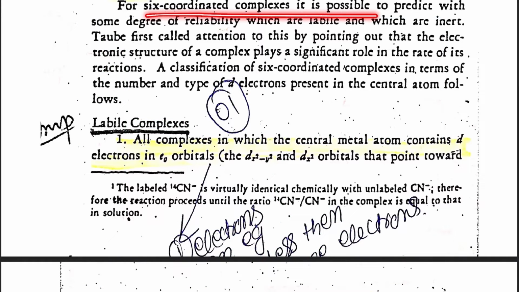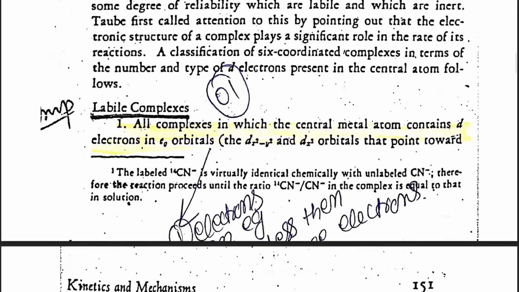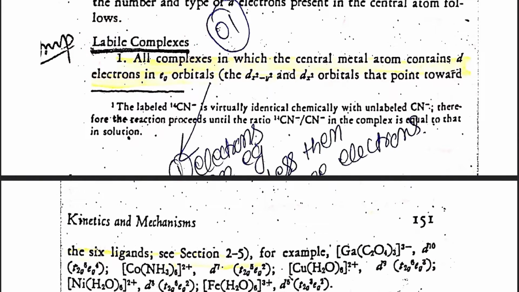Now for 6-coordinated coordination complexes, we can predict some order or degree of reliability with which the complex will be labile or inert. So on the basis of which a classification scheme has been made. So first of all, we will classify the labile complexes: all those complexes in which the reactants react within a period of 1 minute at a temperature of 25 centigrade and 0.1 molar concentration of reactants. So in case of coordination complexes, if the replacement of the ligand occurs in these conditions, those complexes will be called labile complexes.